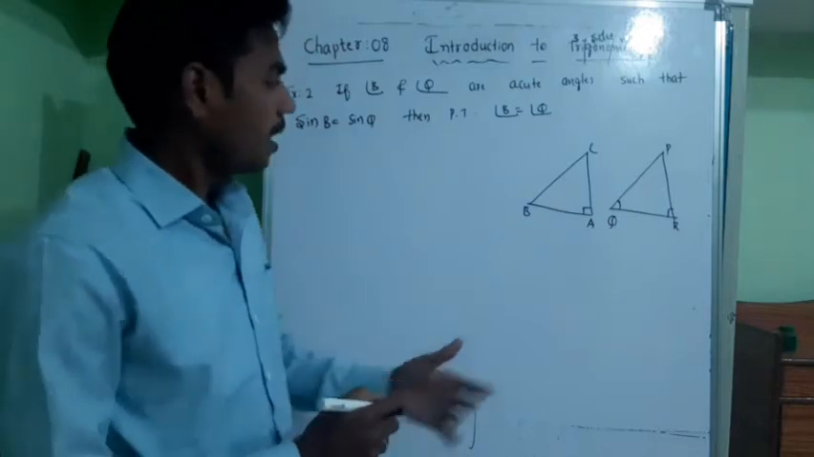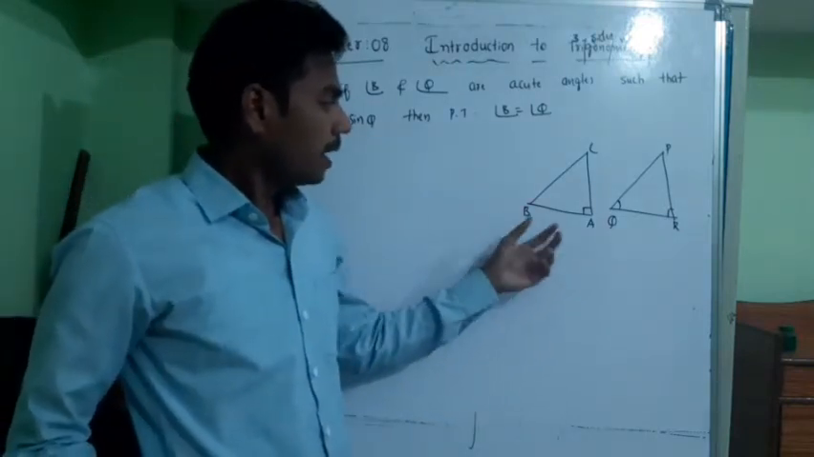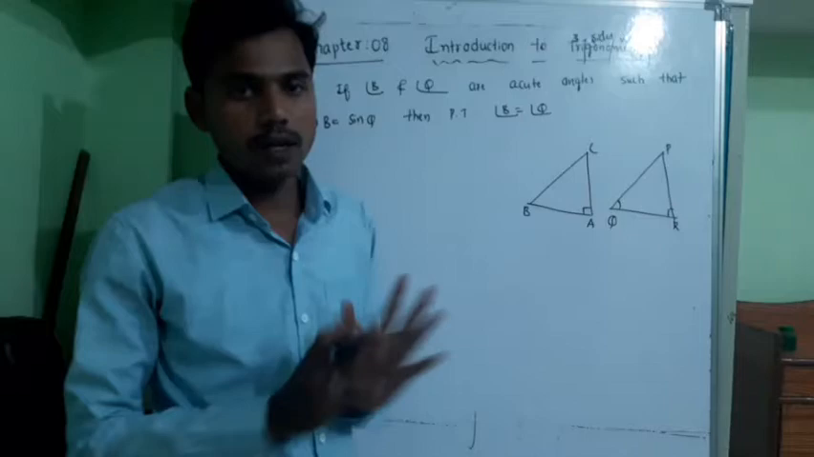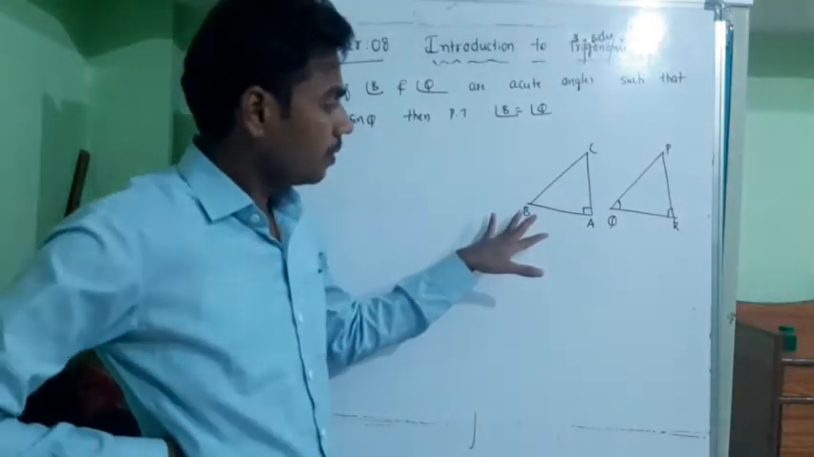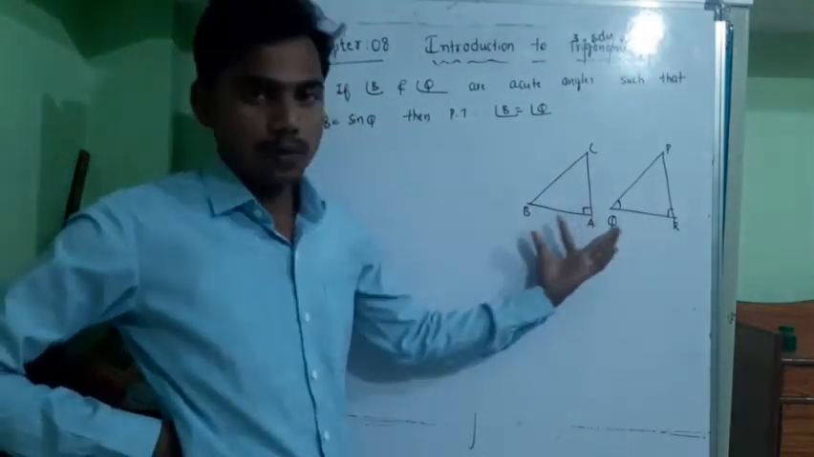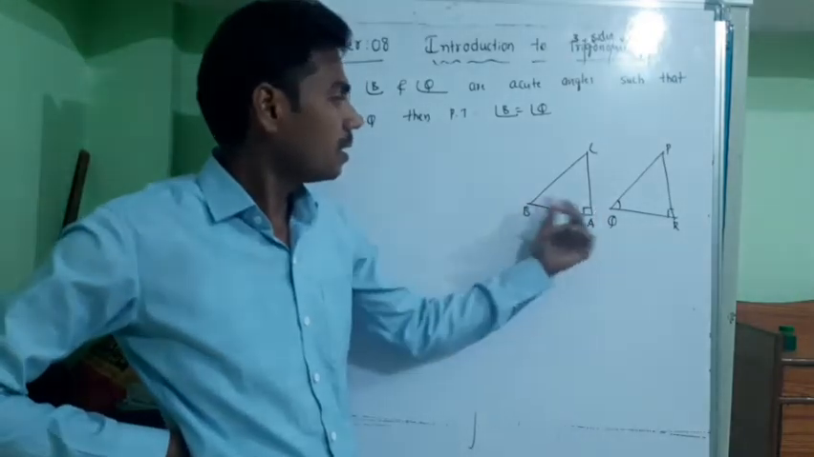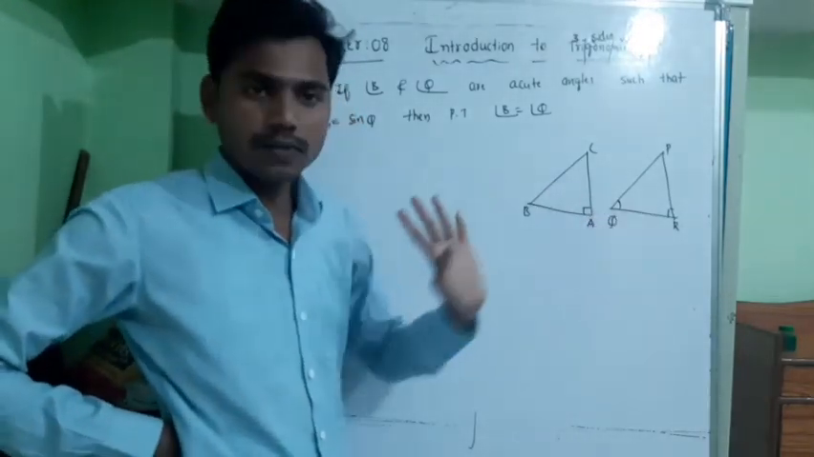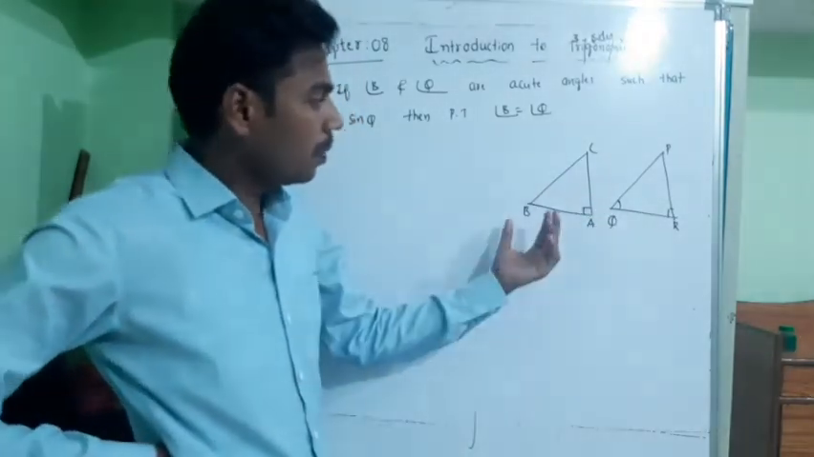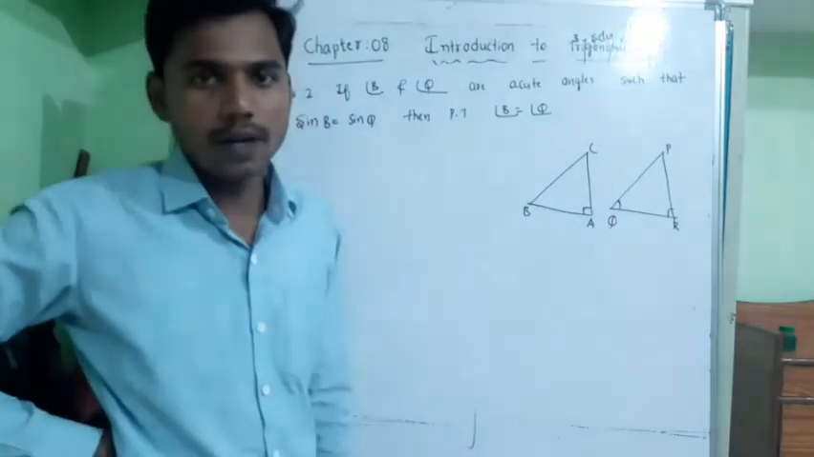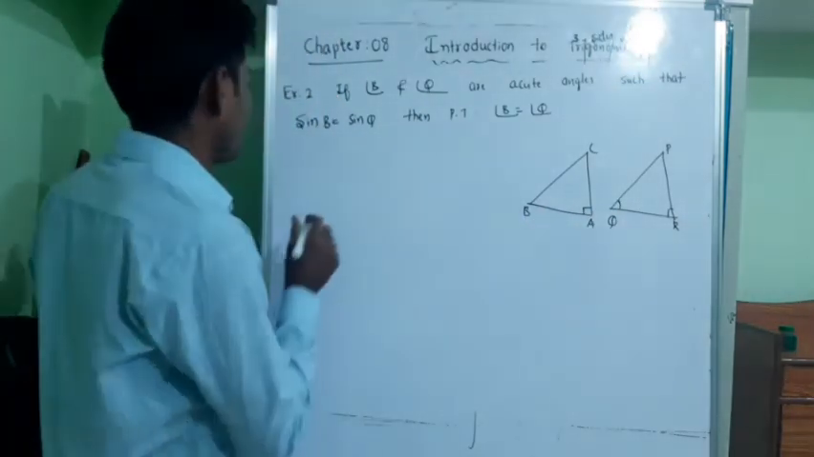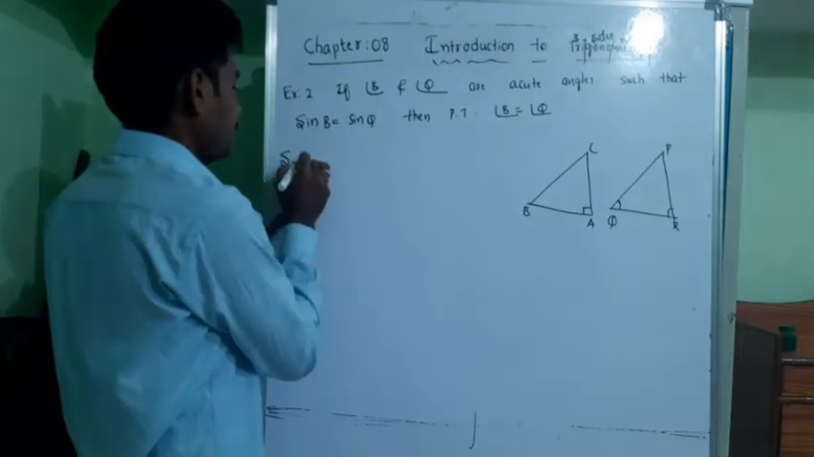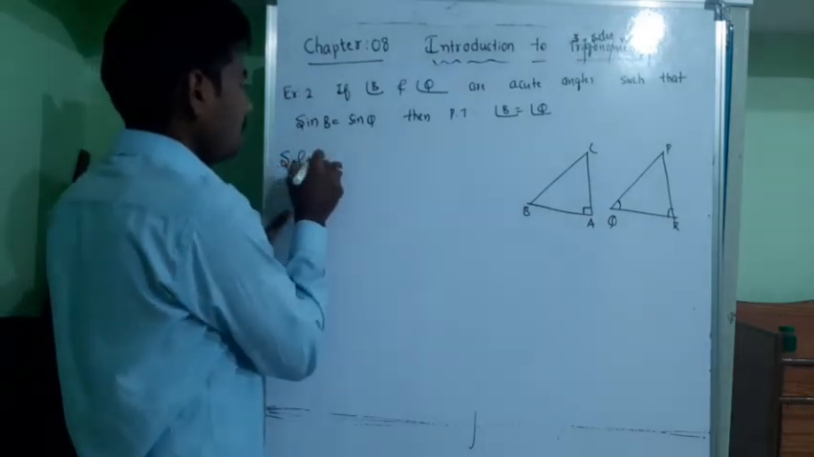When can I say angle B is equal to angle Q? One way: if these two triangles are similar, then their corresponding angles will be equal. So we will prove these two triangles are similar. So how can we prove that? Solution.